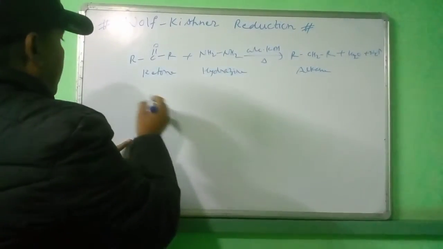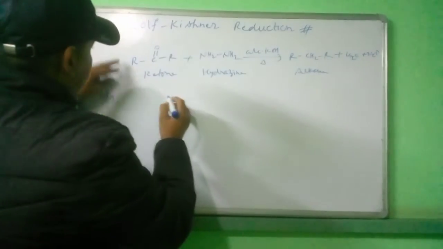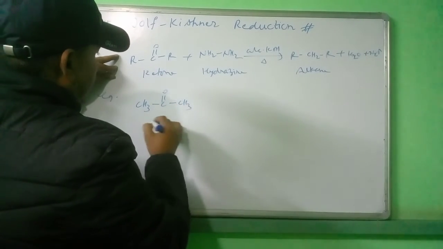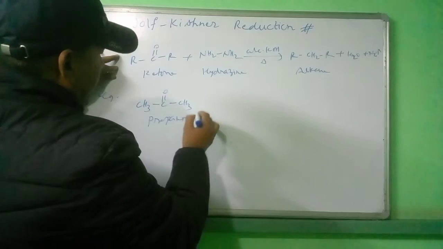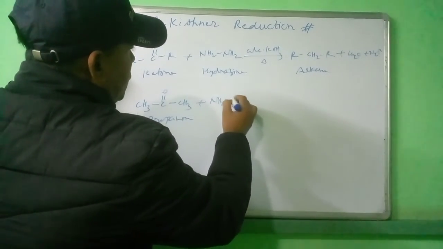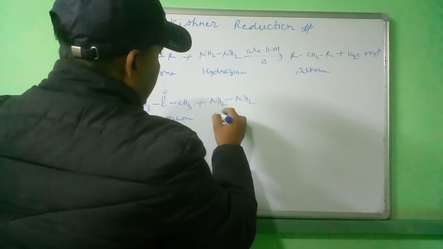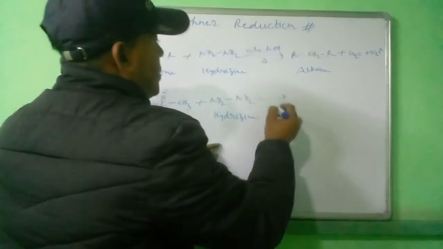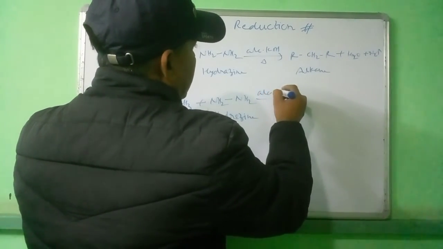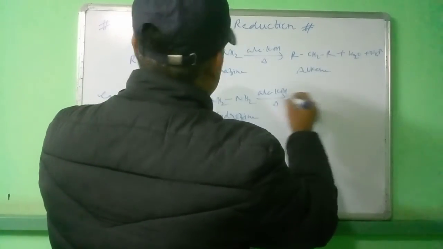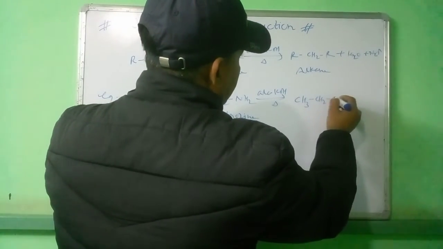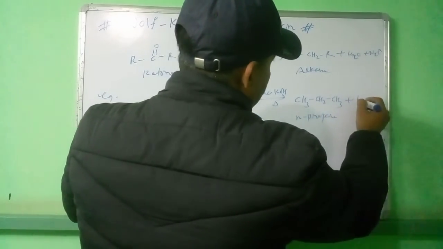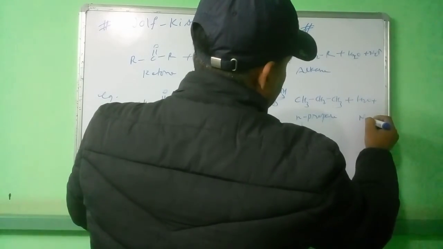Now for example here, CH3 C=O CH3, so propanone, hydrazine NH2-NH2, in presence of alcoholic KOH. On heating we get CH3, CH2 and CH3, propane, plus water plus nitrogen gas.